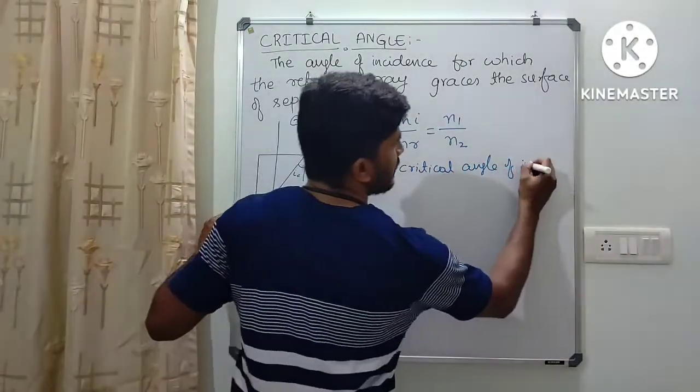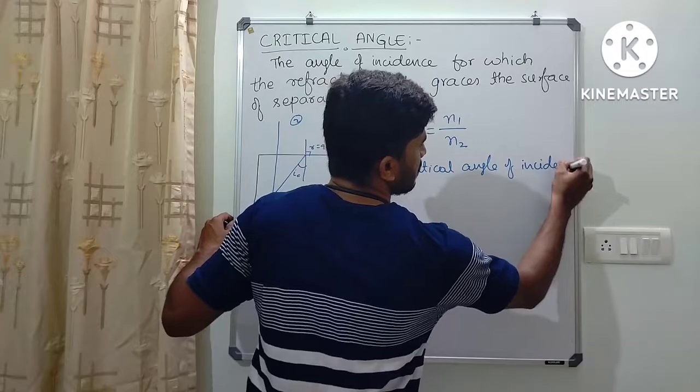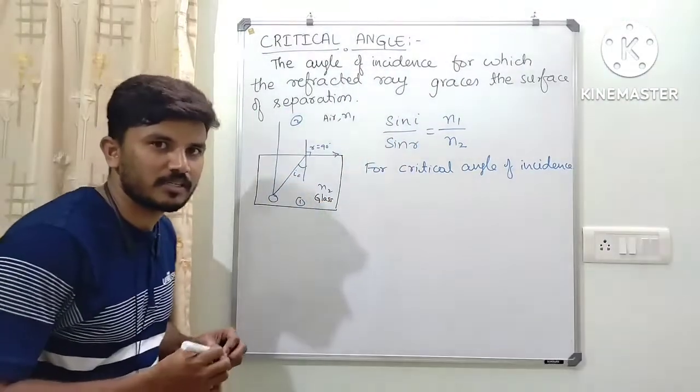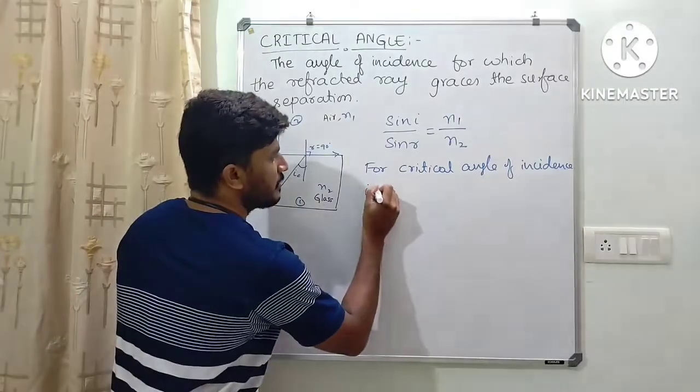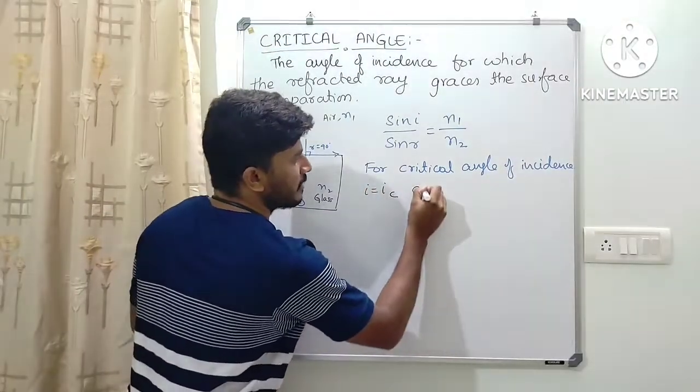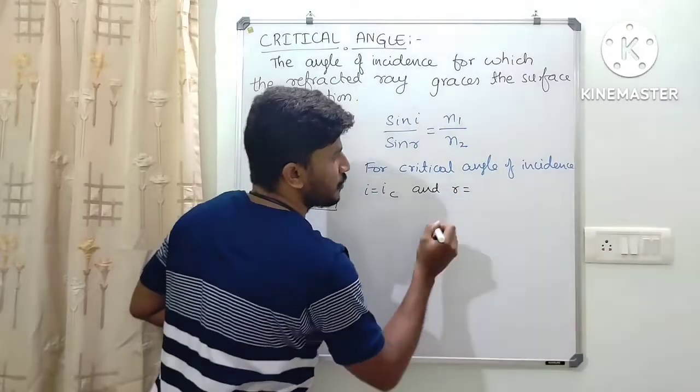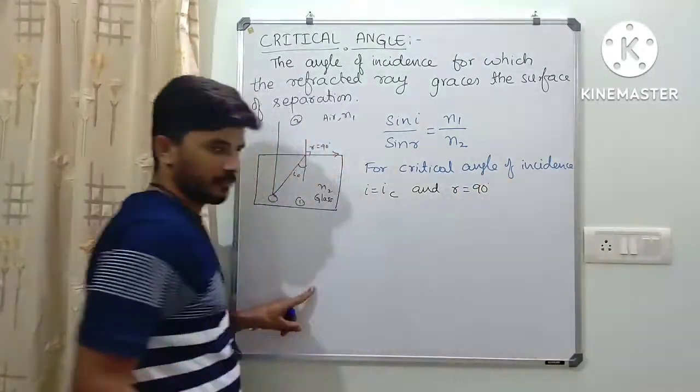Now here, for the critical angle of incidence, the light is moving from denser to rarer, then I is equal to IC and R is equal to 90 degrees.